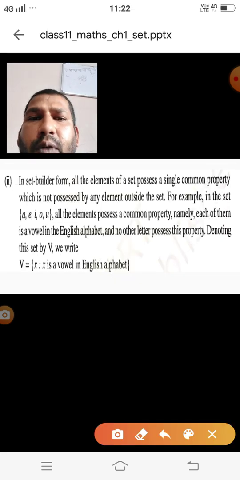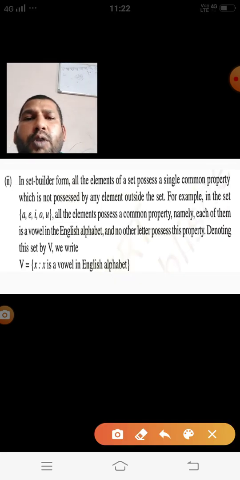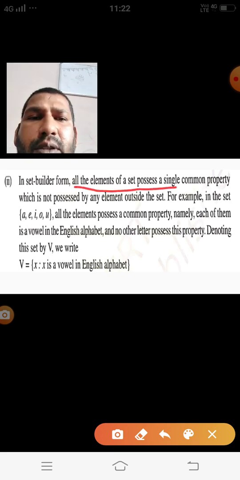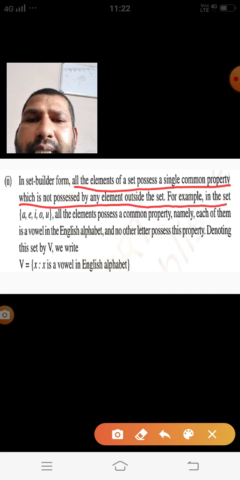Then in set builder form: in roster form, we write the elements separated by commas, and in set builder form we have to build a statement. All the elements of a set possess a single common property which is not possessed by any element outside the set. For example, this set is given: a, e, i, o, u, and what we observe is that all these are vowels of the English alphabet.